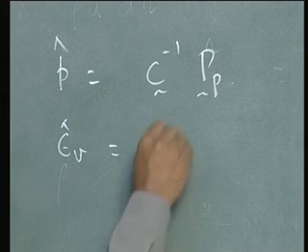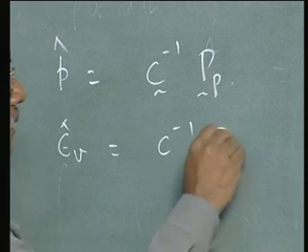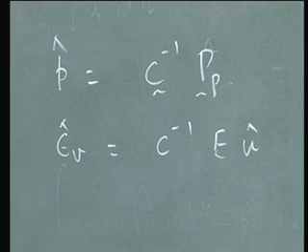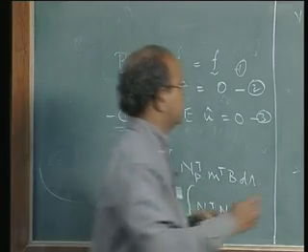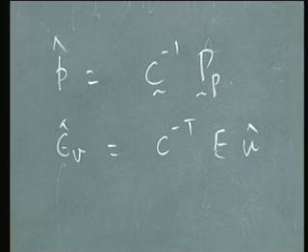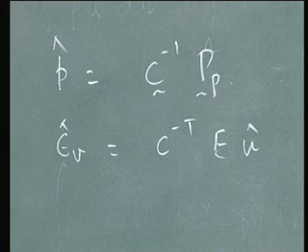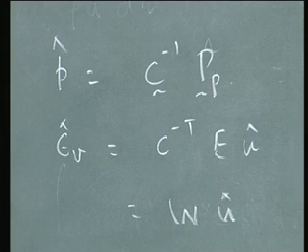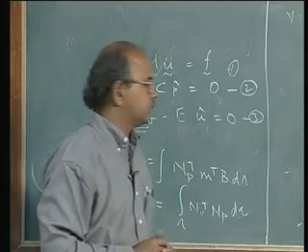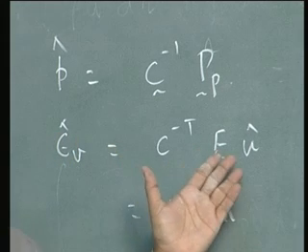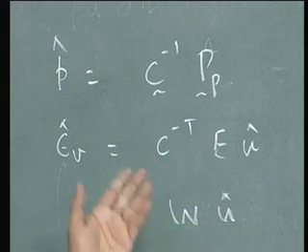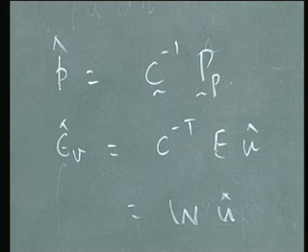That is equal to C inverse transpose E U hat, which can be slightly rewritten as W U hat, where W is C inverse transpose E. Of course, when NV is equal to NP, which is the case most of the times we take, then C becomes C transpose, so this C inverse transpose can be written as C inverse.